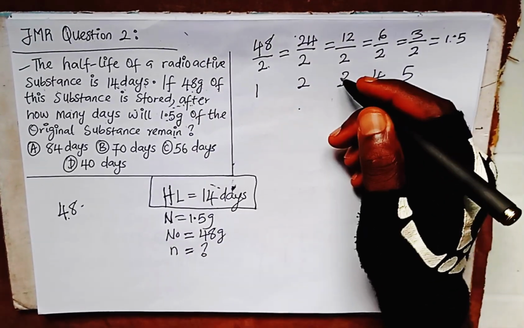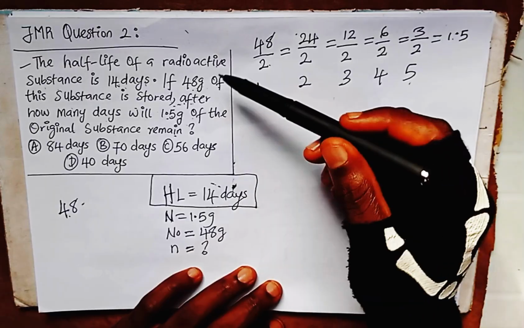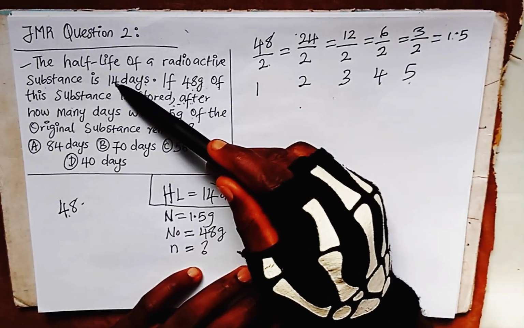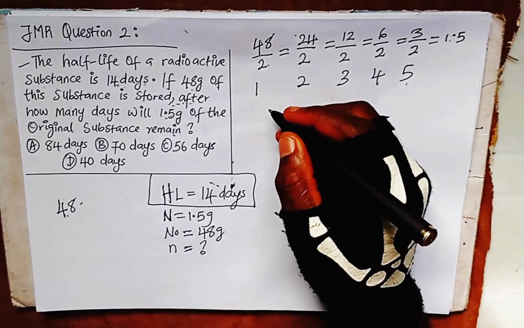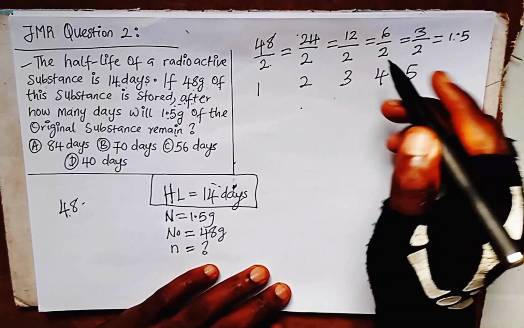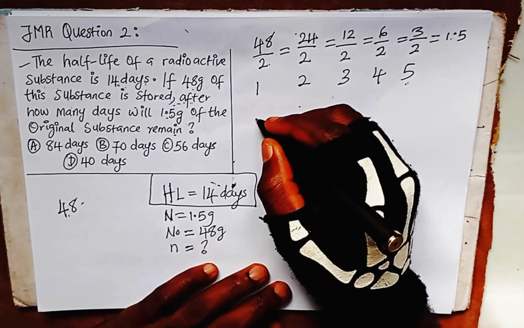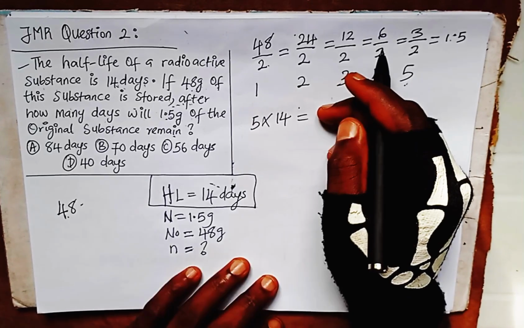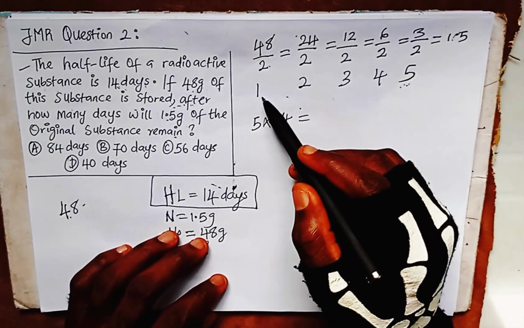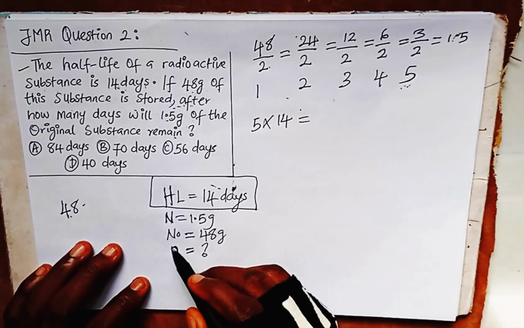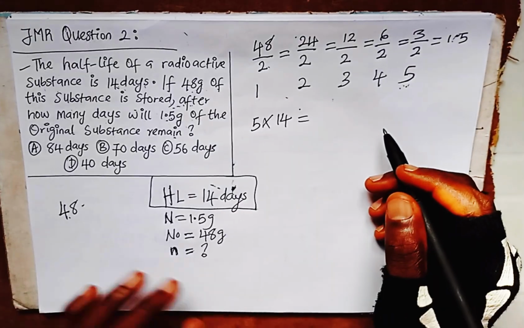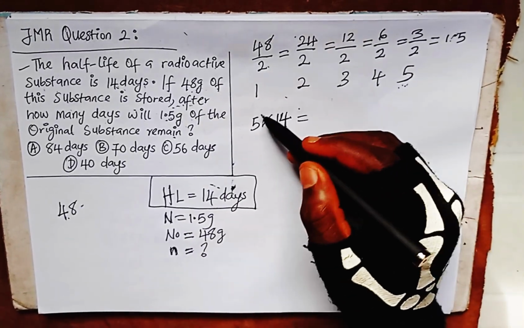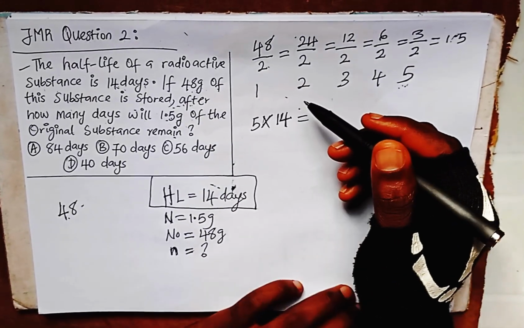So the answer is 5 times. The half-life is 14 days. Let's now multiply this 5 by the half-life. 5 times 14 equals what? Because it's this n we are looking for. This 5 is n, which is the number of half-lives. Number of half-lives, 5.